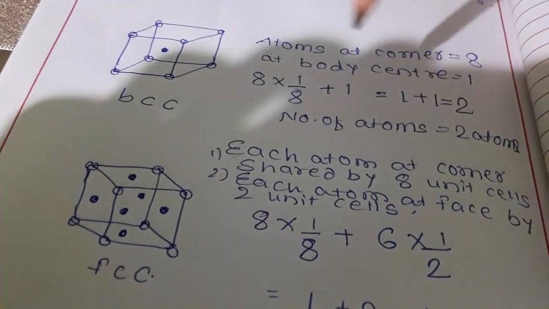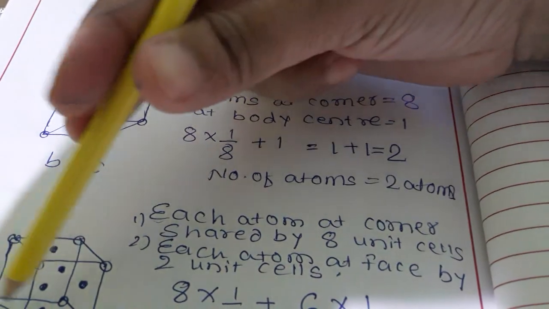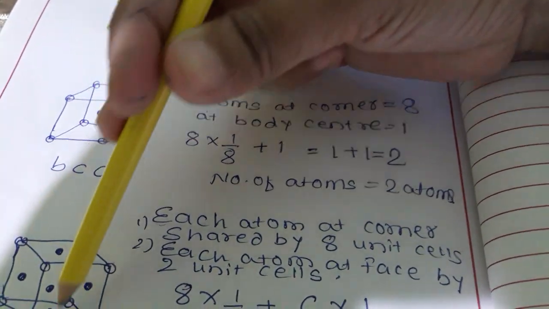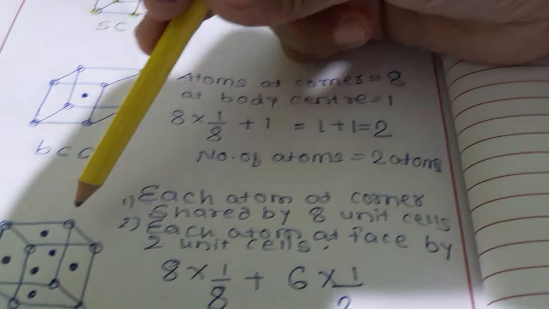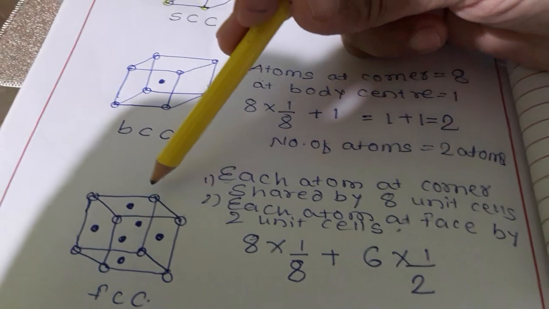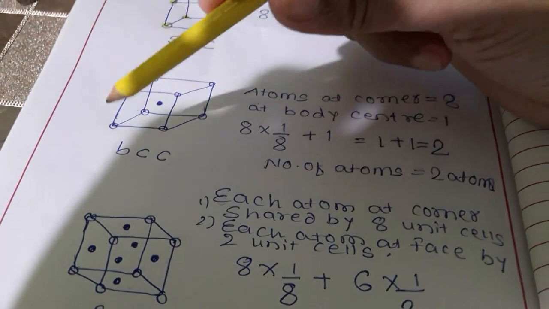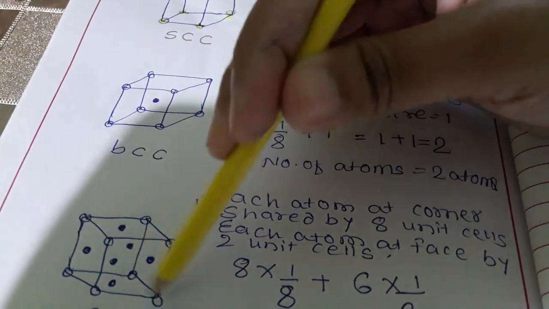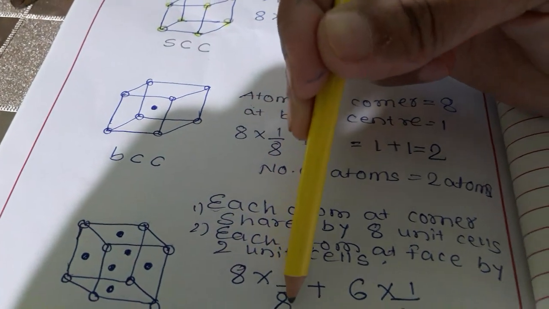Next you can see is the FCC structure. There are 8 atoms at the 8 corners and 6 atoms at the 6 faces. Every corner atom is shared by 8 unit cells and contributes only 1/8 to that unit cell, so it is 8 into 1 upon 8.